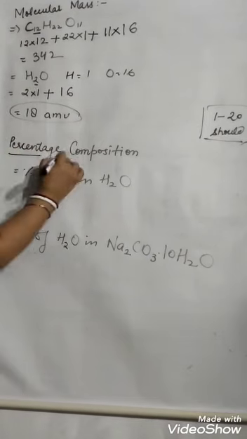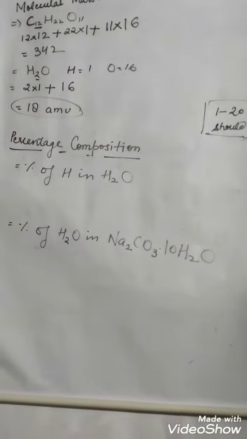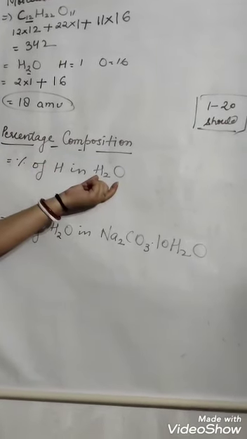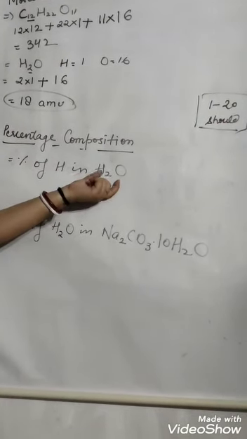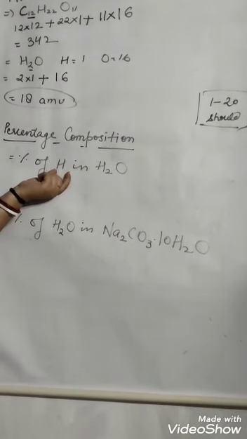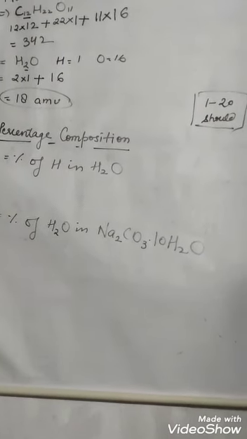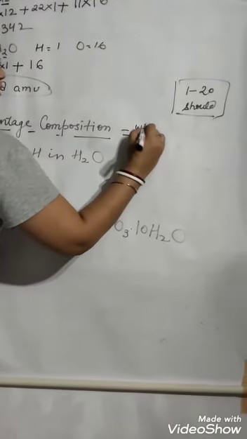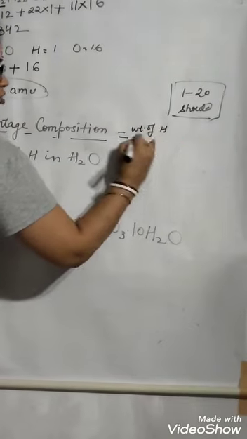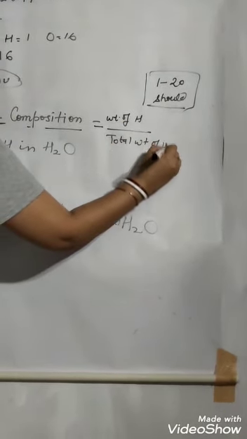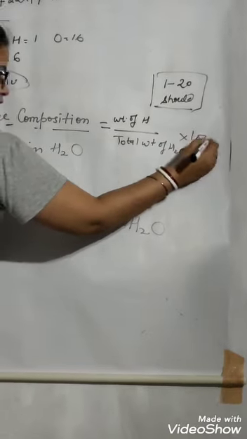Now come to percentage composition. What is percentage composition? Suppose we are given water. In this water molecule, what is the percentage of hydrogen? That is called percentage composition. The formula is: weight of hydrogen upon total weight of water, into 100.